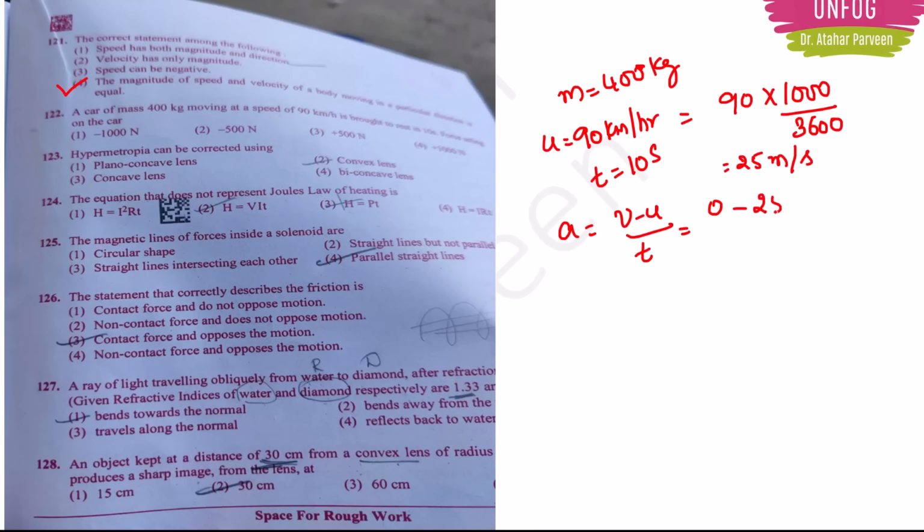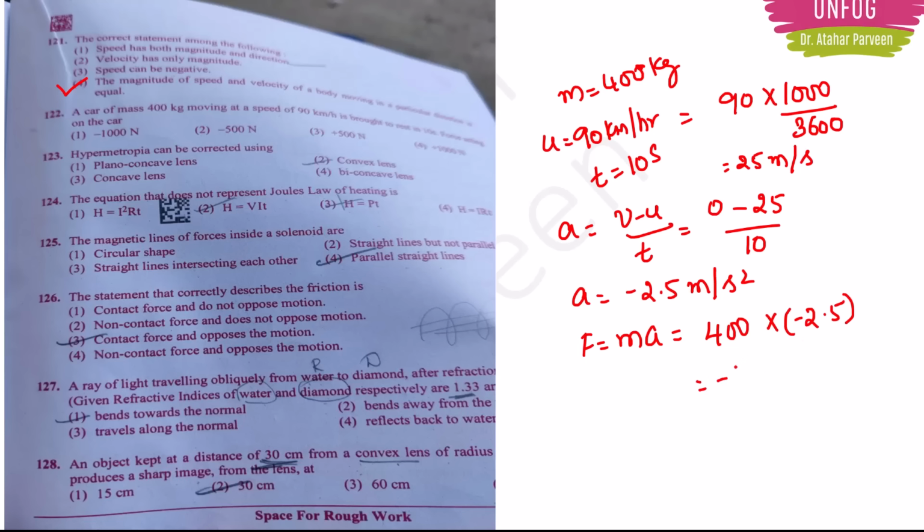So here it will be 25 and the time is 10 seconds. So our acceleration will be minus 2.5 meter per second square, but they are asking force, which is equal to mass into acceleration. The mass they have given is 400 kg. Acceleration we just found out. So this is going to be minus 1000 Newton. So option 1 will be the correct answer here.